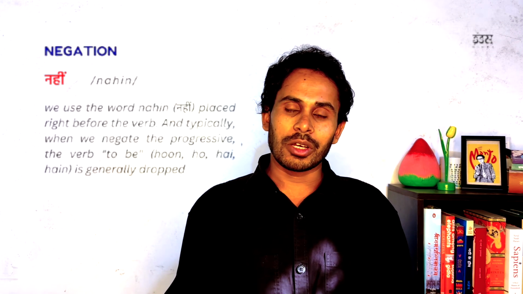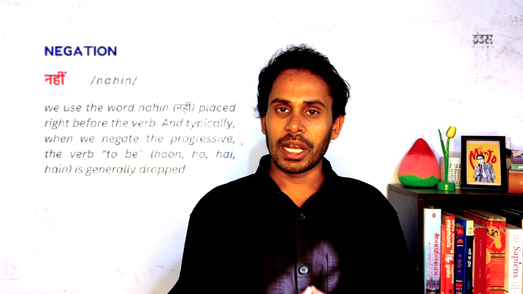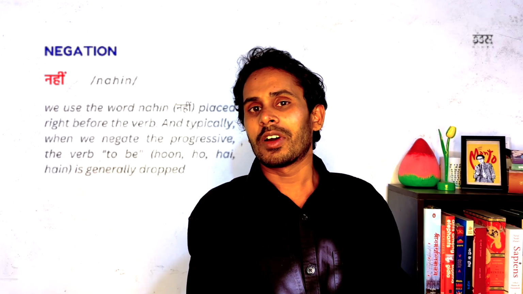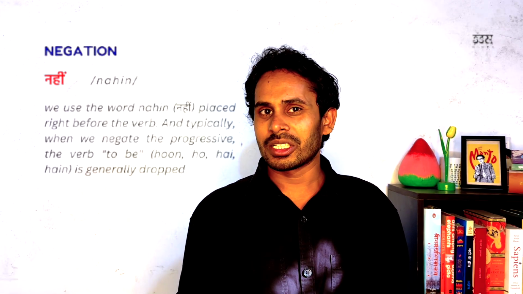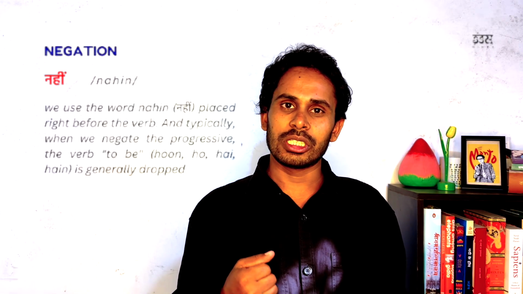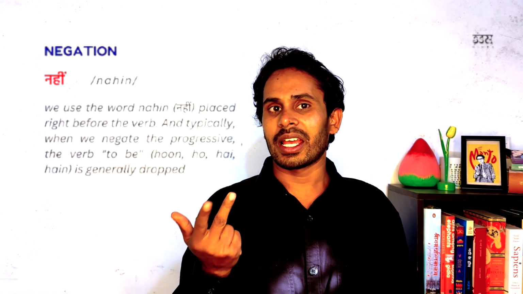Now let's learn how to make negative sentences, right? So we use the word nahi placed right before the verb. And generally when we negate the present progressive tense, the verb to be, which is hu, ho, hai and hain, is dropped. Let's see some example sentences.